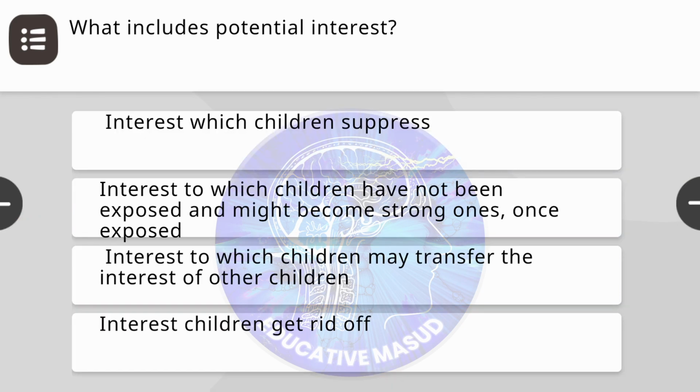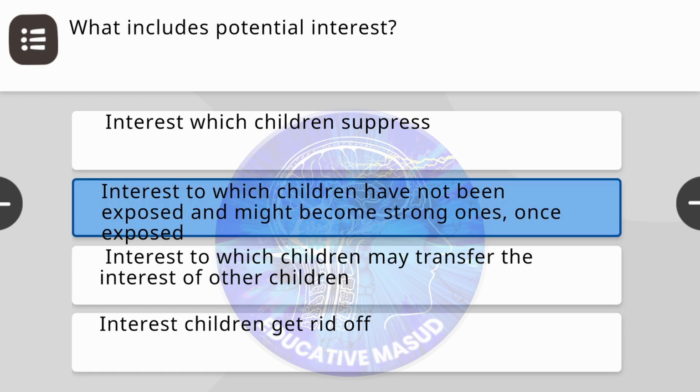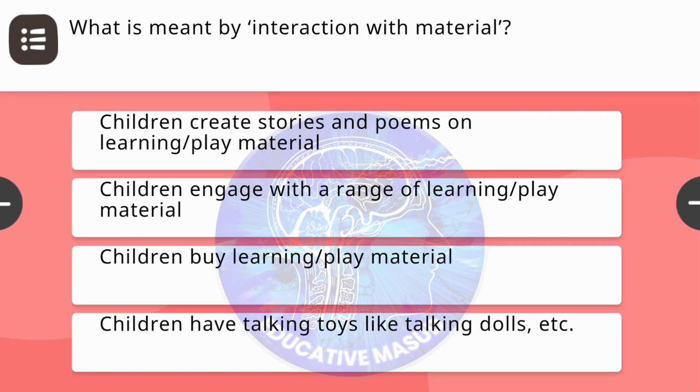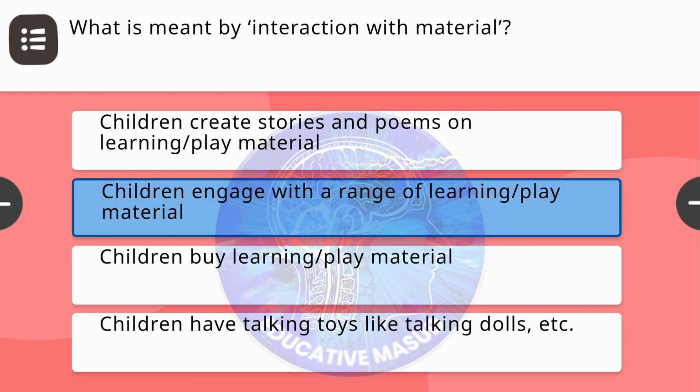Next question, what includes potential interest? Correct answer is interest to which children have not been exposed and might become strong ones once exposed. Next question, what is meant by interaction with material? Correct answer is children engage with a range of learning or play material.